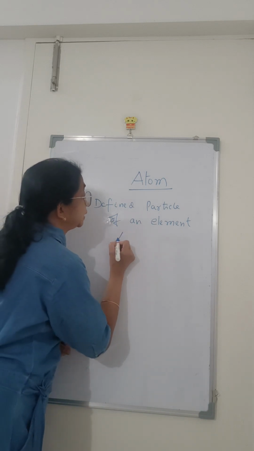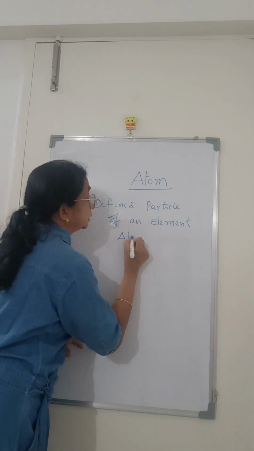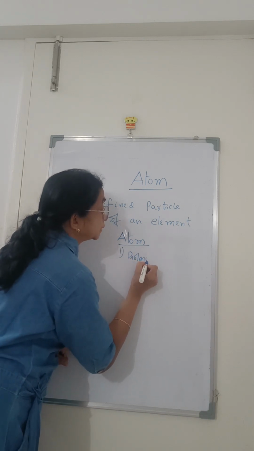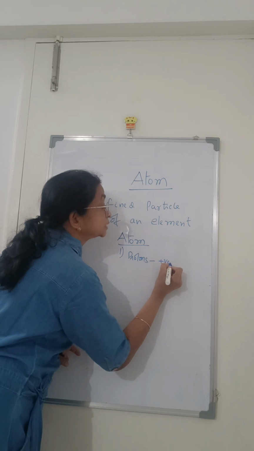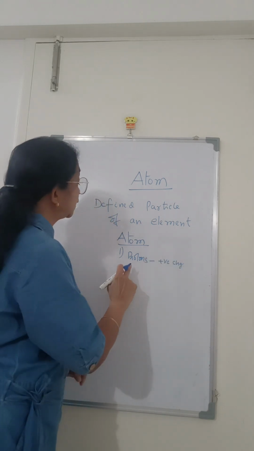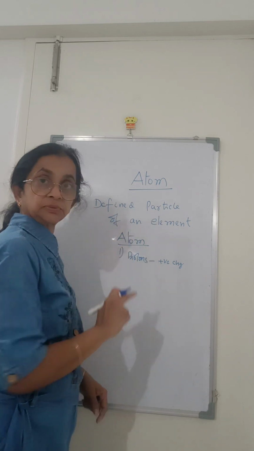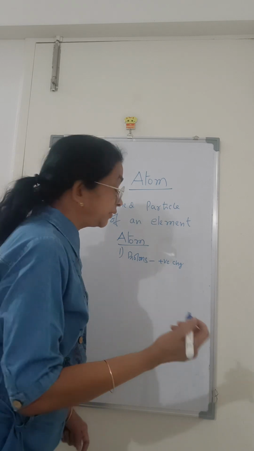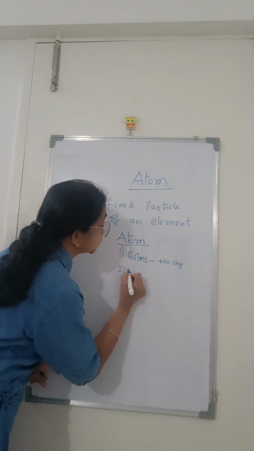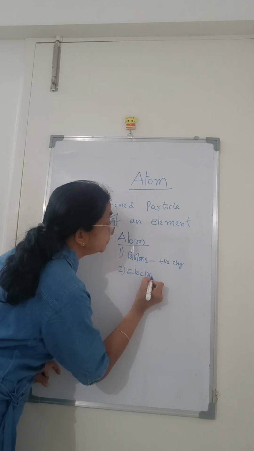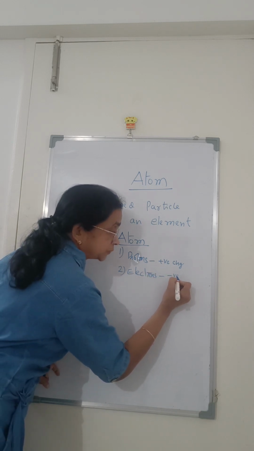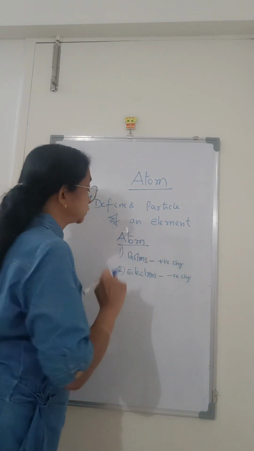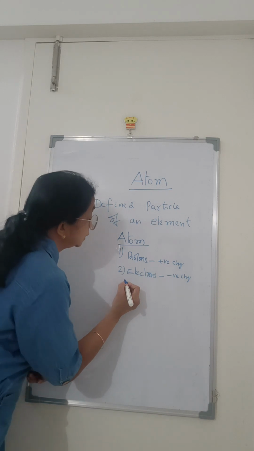An atom is divided into protons. They carry positive charge. Protons, P, positive. You remember like that. Once you remember protons carry positive charge, what is the other charge? Negative. Electrons carry negative charge.